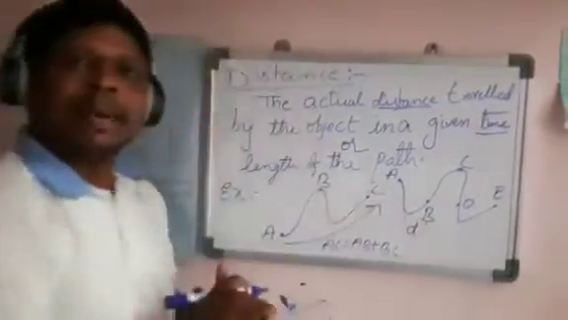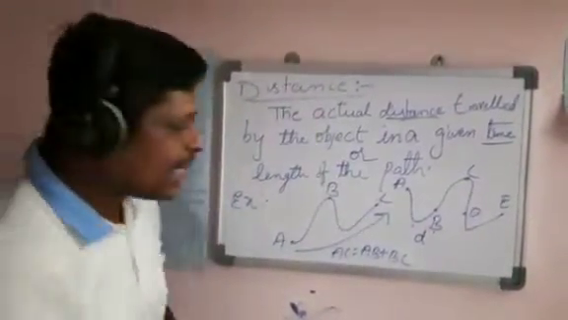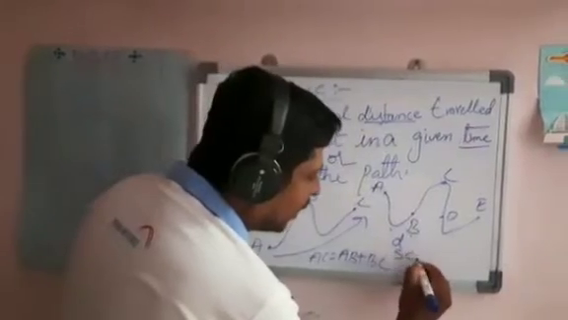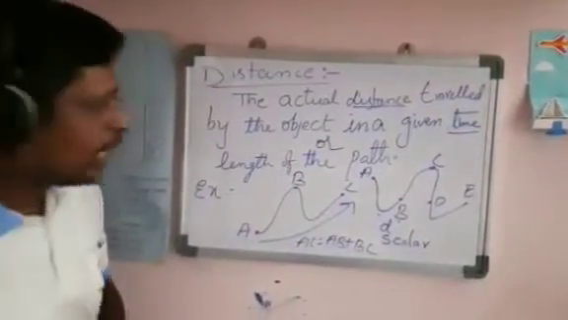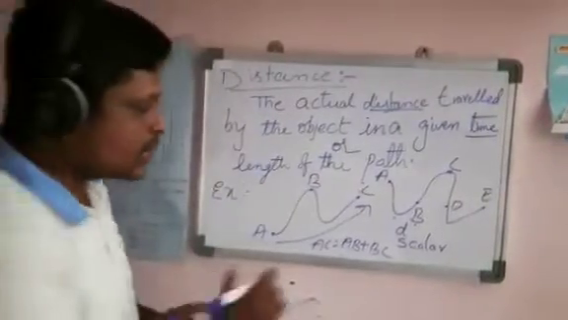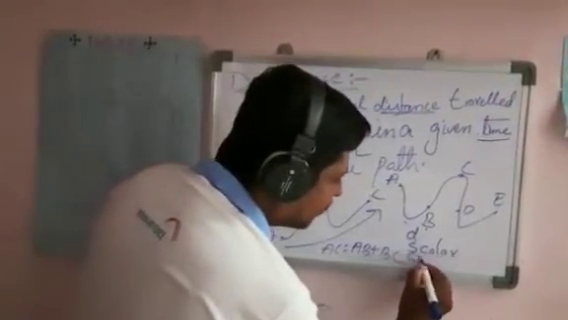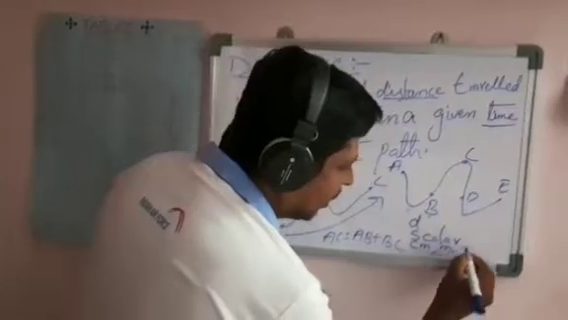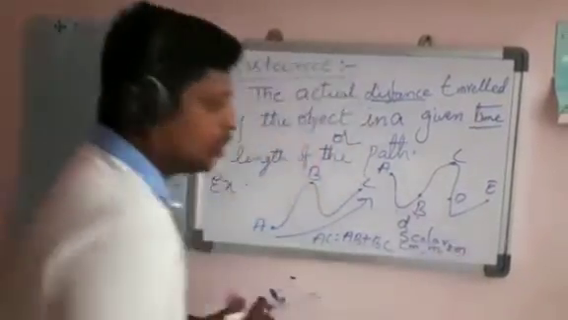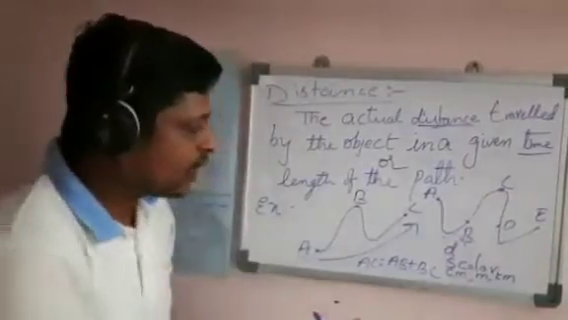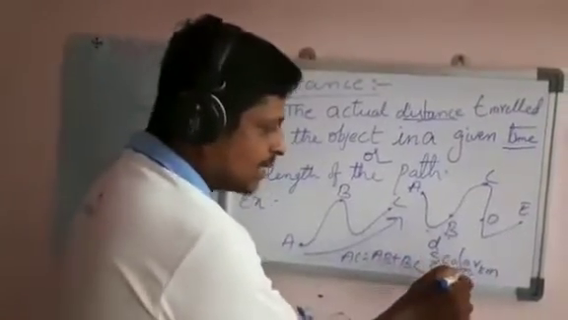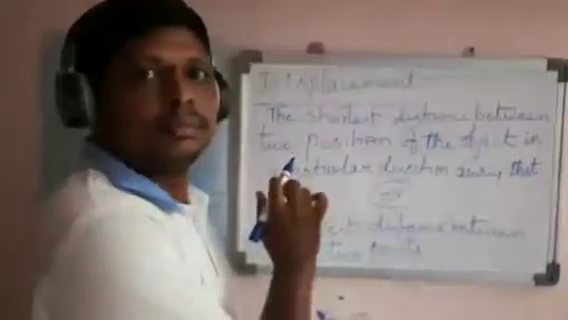Distance is denoted by small d. It is a scalar quantity. The units of distance are centimeters, meters, kilometers. This only mentions the length of the path. That's why the units are centimeters, meters and kilometers.